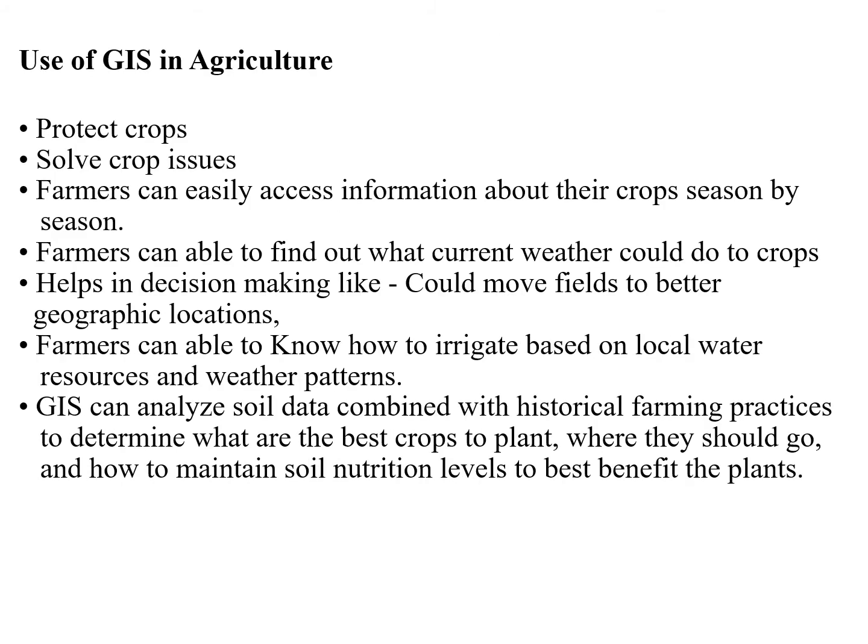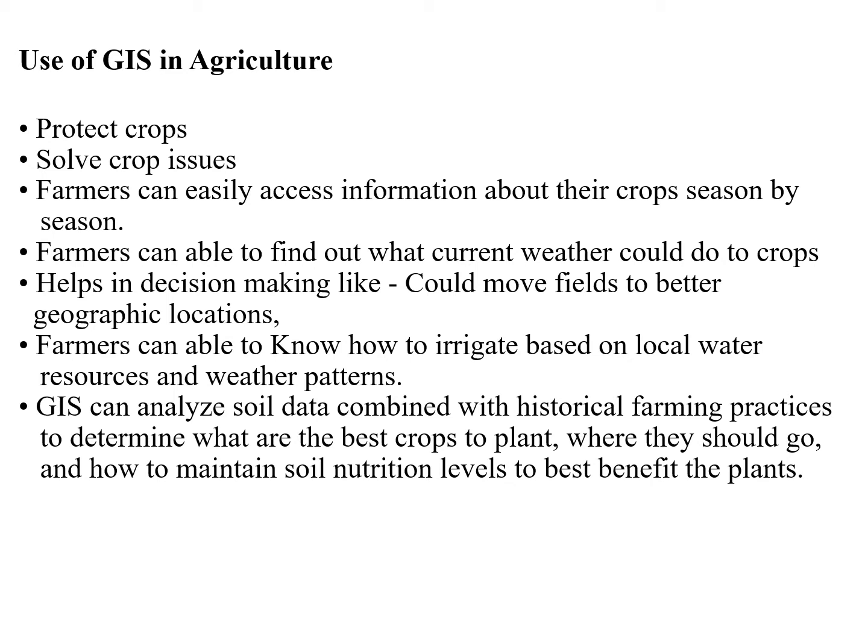Some of the uses of GIS in agriculture are to protect crops and solve crop issues. Farmers can easily access information about their crops season by season. Farmers can find out what current weather could do to crops. It helps in decision making, like whether to move fields to better geographic locations.